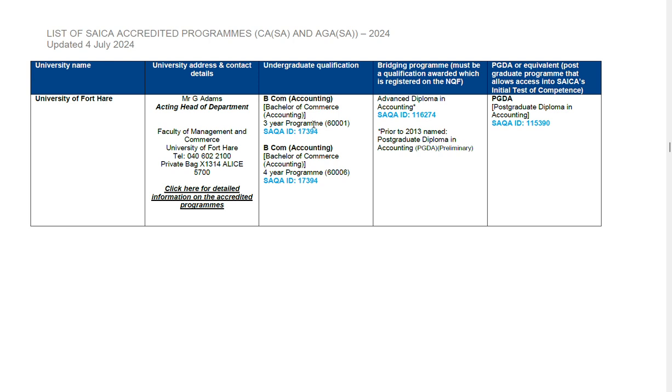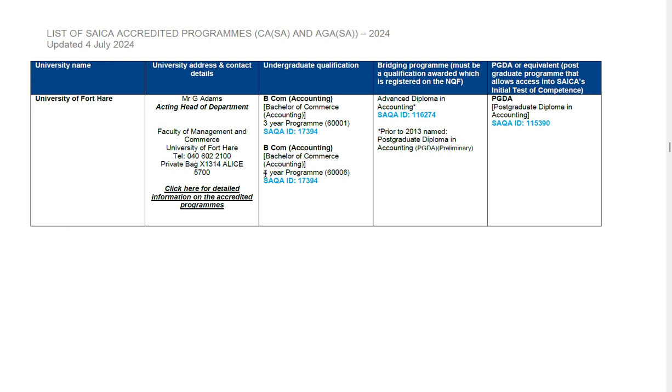And the name of the qualification, the first one is Bachelor of Commerce Accounting. The second one is still Bachelor of Commerce Accounting. What differs is that the first one is a 3-year program, while the second one is the 4-year program. And when we look at the SAQA codes, they are the same, because this is the same degree.